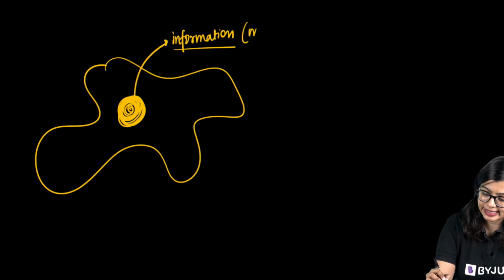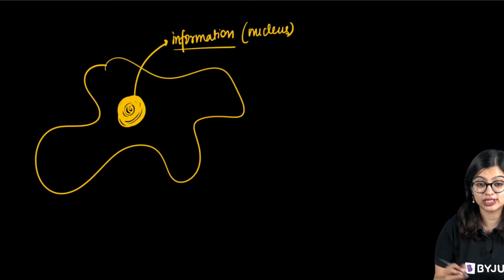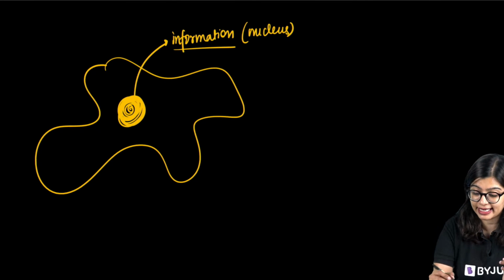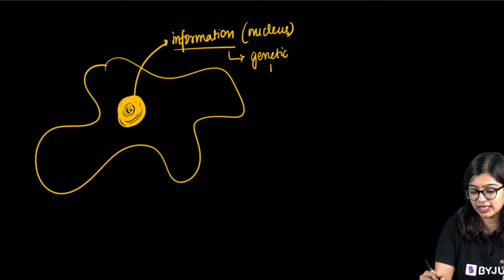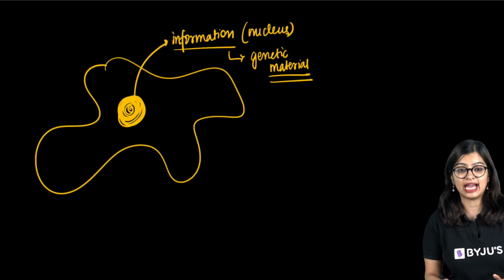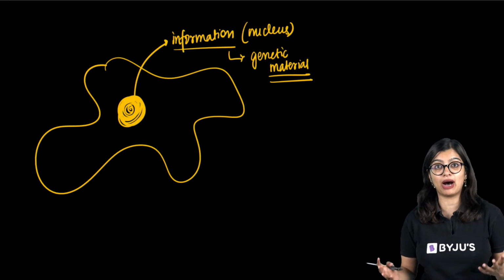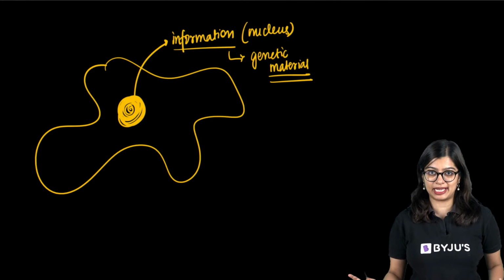It is stored inside the nucleus, because inside the nucleus we see the genetic material. So there is a genetic material that has information about what the organism has to do.